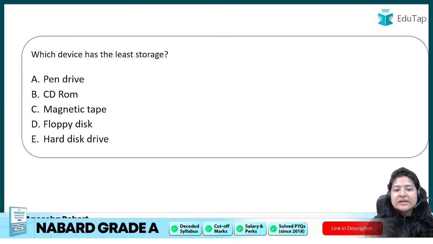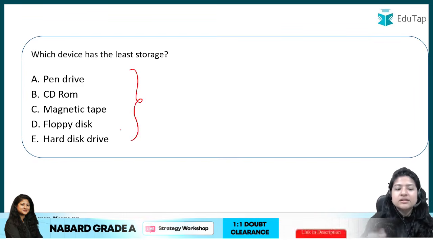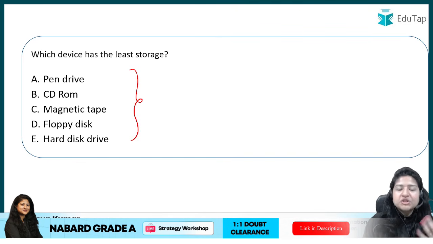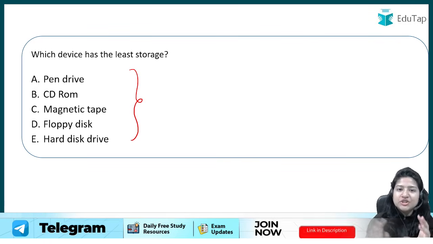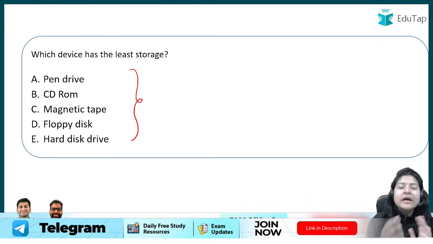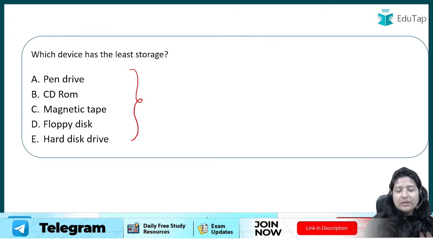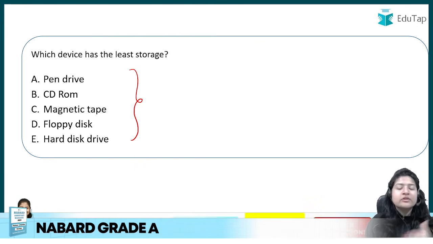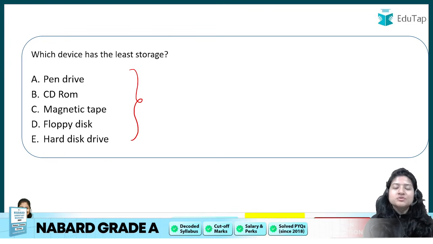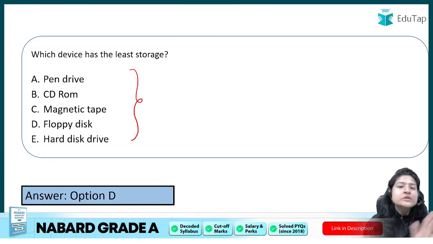Okay, which device has the least storage? So there are certain devices which were developed so that you can externally store any information that is present in your computer. So for that, different storage devices were made. Now among the following, which has the least storage? So basically it depends on when it was developed. Initially the devices that were developed, of course they would have less storage, right? Then after time, when more development has happened, the storage size got increased. So here among the following options, floppy disk में सबसे कम storage available है.